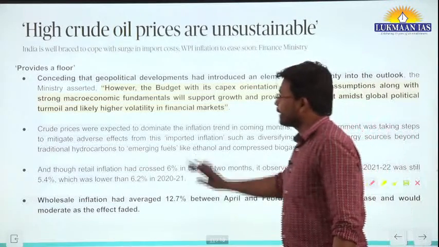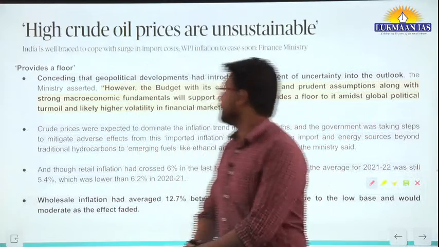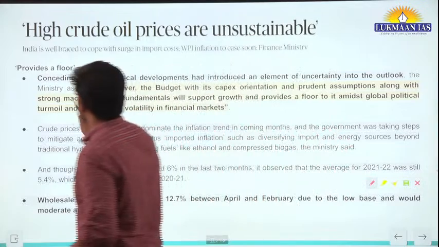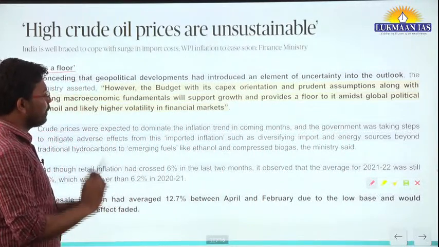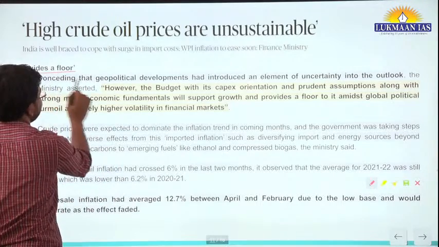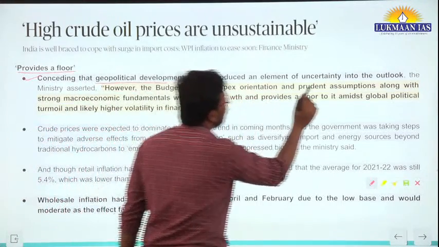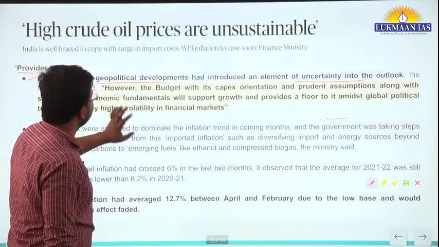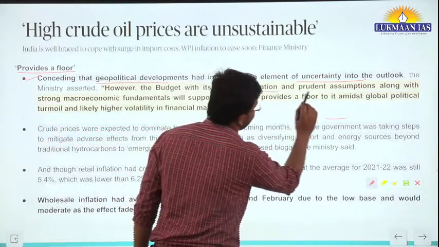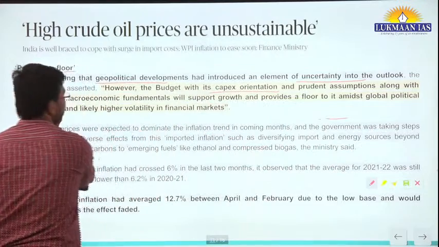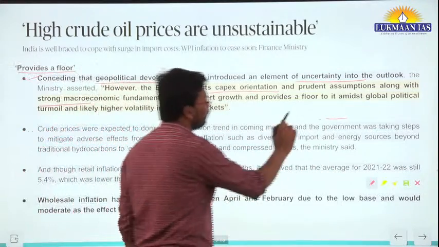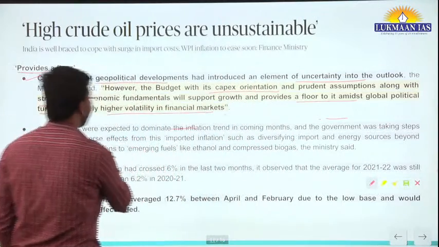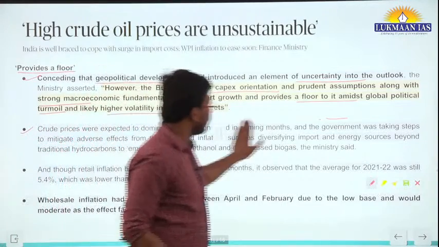Now let us talk about another topic. It says high crude oil prices are unsustainable, and that it provides a floor. Conceding that geopolitical developments had introduced an element of uncertainty into the outlook, the ministry said that the budget, with its capex orientation and prudent assumptions, along with strong macroeconomic fundamentals, will support growth and provide a floor to it amidst global political turmoil and likely higher volatility in financial markets.